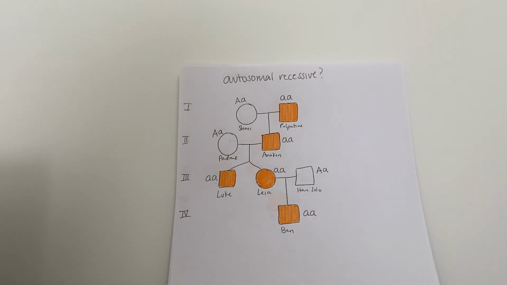Now I have evaluated an autosomal recessive mode of inheritance for this pedigree. This trait is consistent for this mode of inheritance because we can assume that every unaffected individual has heterozygous alleles for this trait, which would allow all affected individuals to receive one recessive allele from each parent.